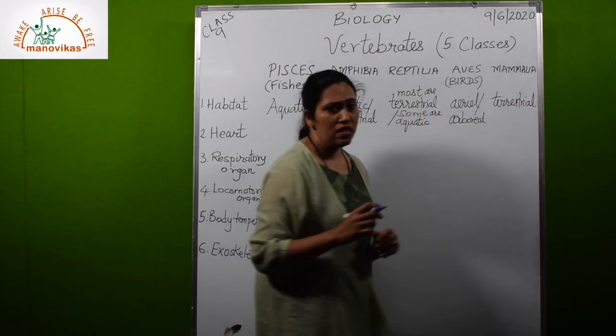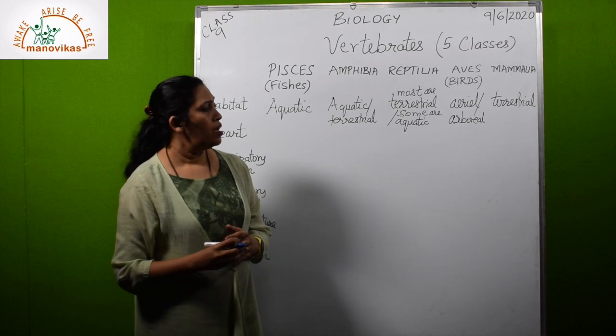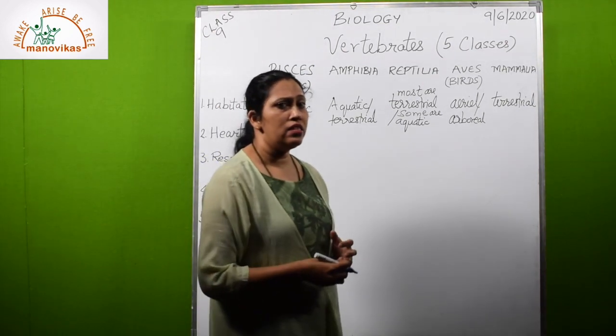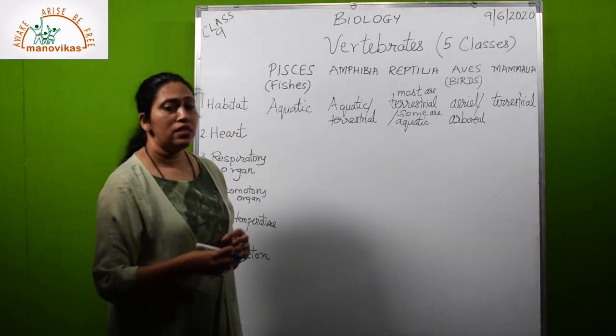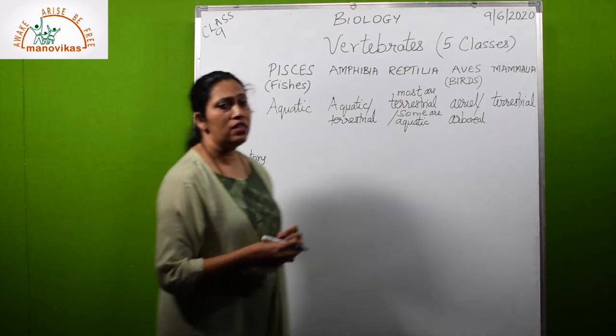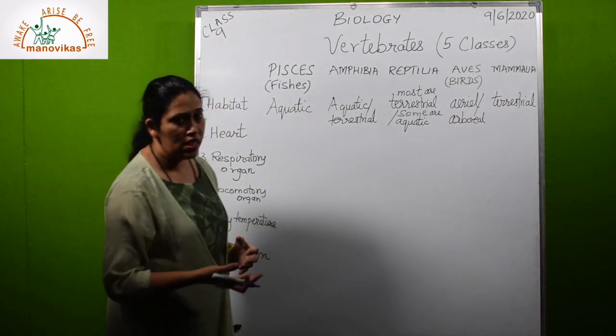Now mammals, most of them are terrestrial. There are some cases like a flying mammal, like bat, or a gliding mammal, that is a gliding squirrel, and some are aquatic, few, that is the whale, dolphin, porpoises, seal, etc.